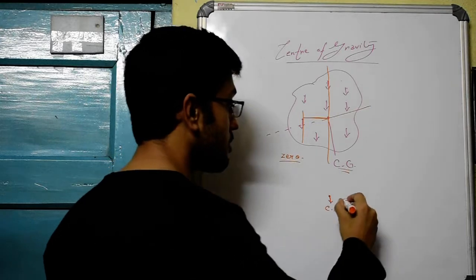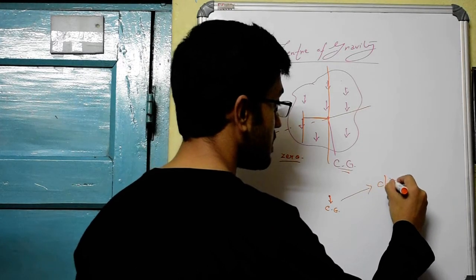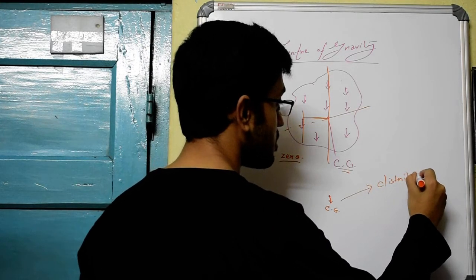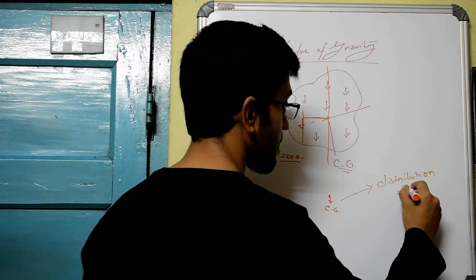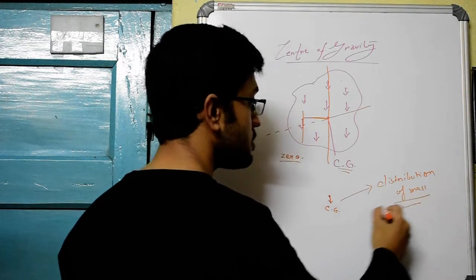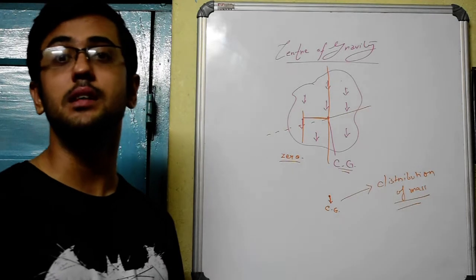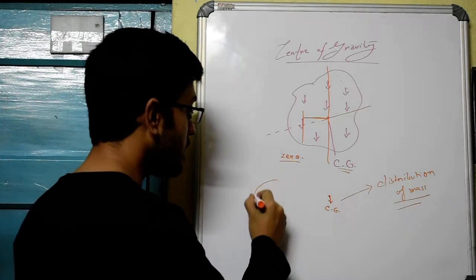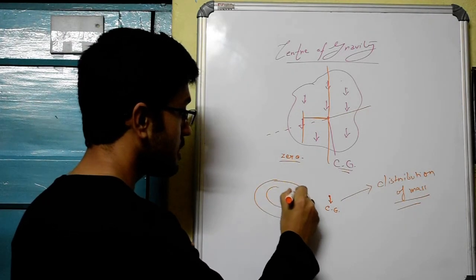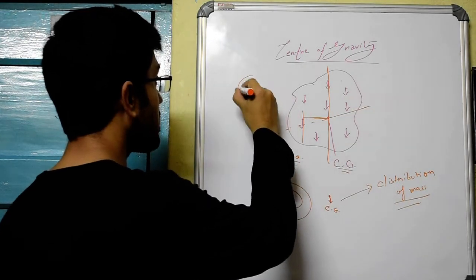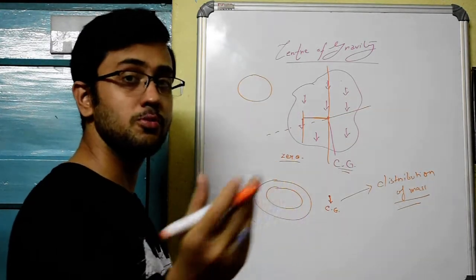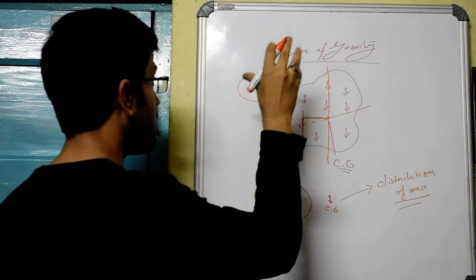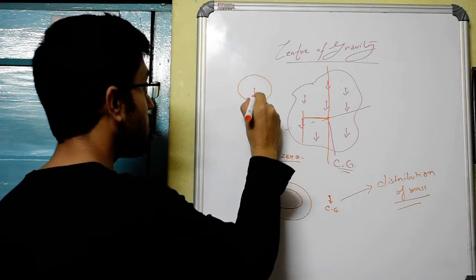Remember, center of gravity depends upon the distribution of mass. It depends upon the distribution of mass more than the mass itself. Suppose you take a ball, the balls with which you play cricket or football, it's a solid ball, so the center of gravity will be somewhere inside.